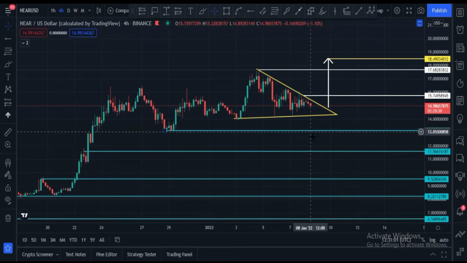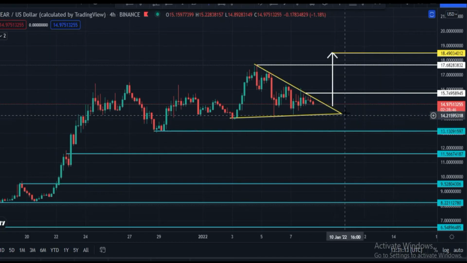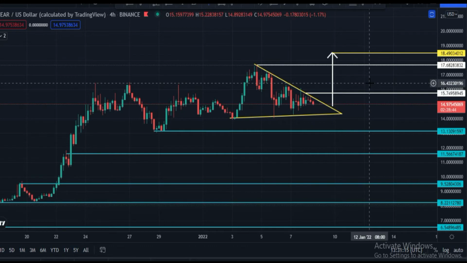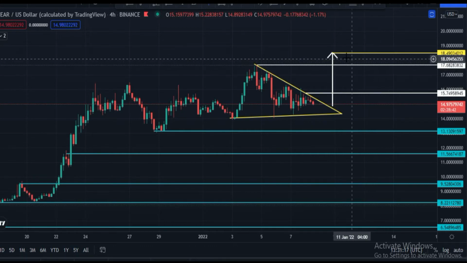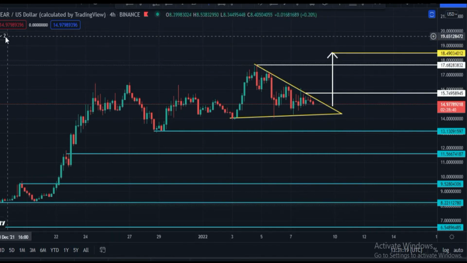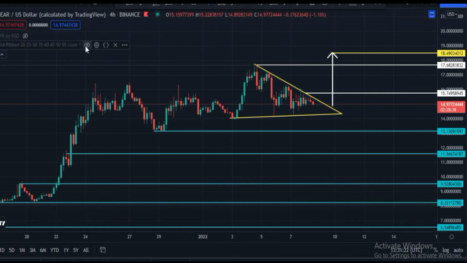And if price touches this zone, $11.56 price area, then I think price will move up. We have to wait until it breaks this symmetrical triangle. If it breaks towards upside, then $18.50 is our target.